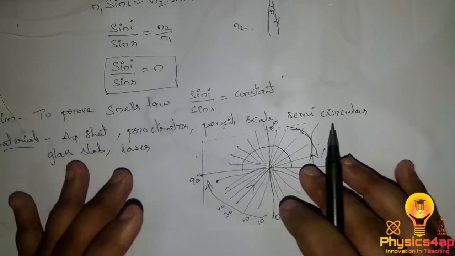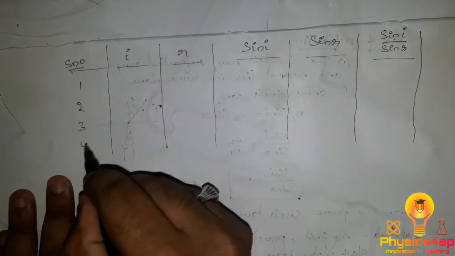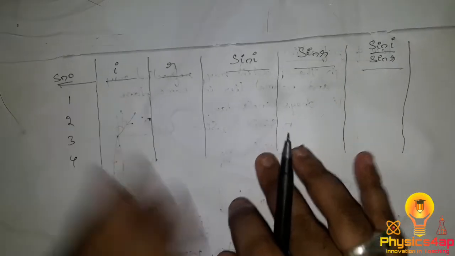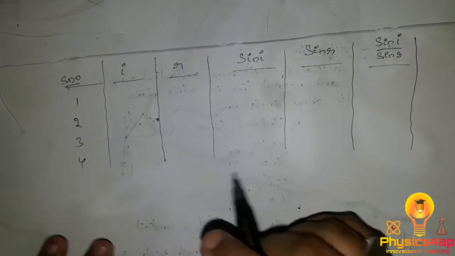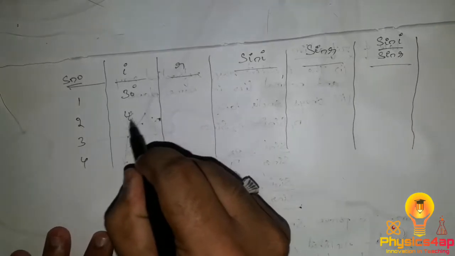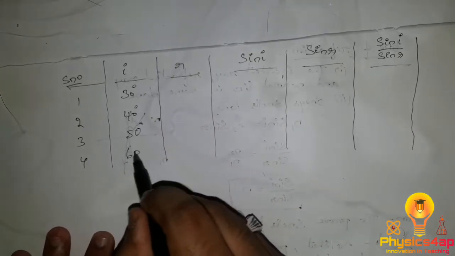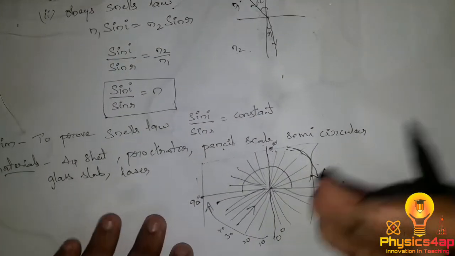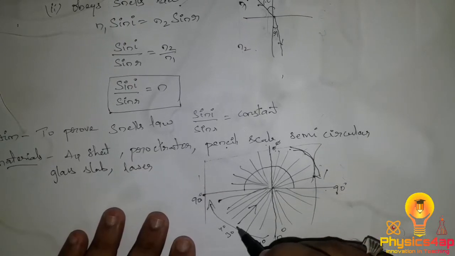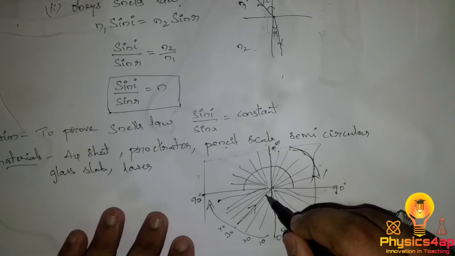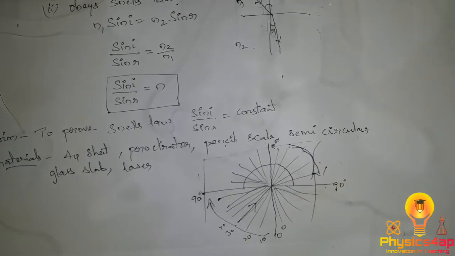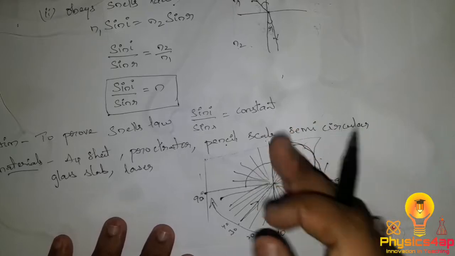And we'll start taking the values. The values will be taken in a table, with the serial number, and we take any 2, 3, or 4 values. We take the incident angle, that is the angle of incidence. Let us take the angle of incidence as 30 degrees, 40 degrees, 50 degrees, and 60 degrees. Now in the upcoming video, if you place the angle at 30 degrees, you will see the light is refracted, bent towards the normal. So we'll mention the angle here.